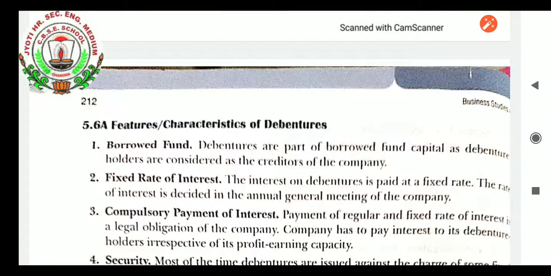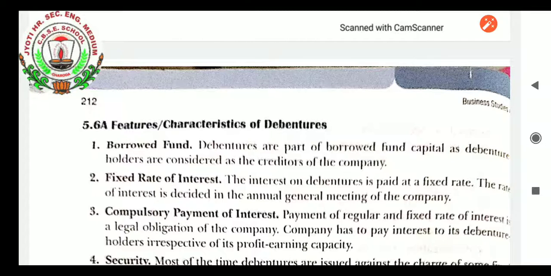Today we are going to continue our topic, that is the features and characteristics of debentures. As I already introduced to you, once again I want to recall the debentures. First of all, what do you mean by debentures? Debentures are the long-term borrowed fund for the companies.